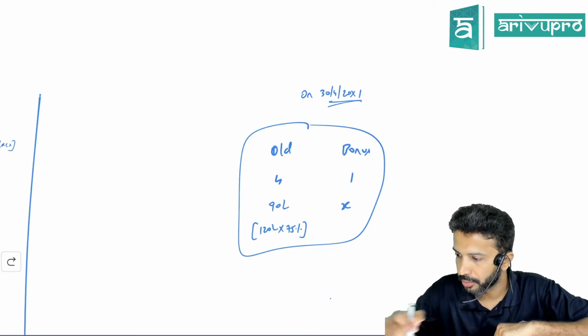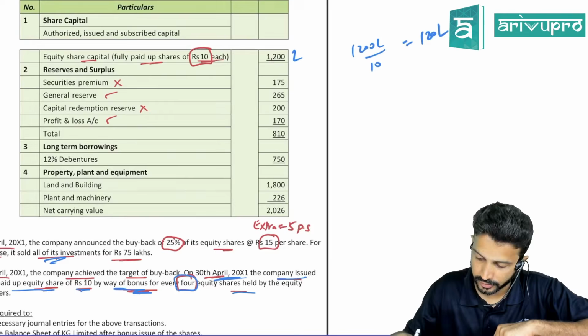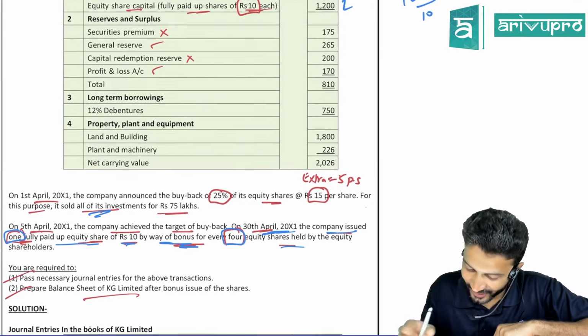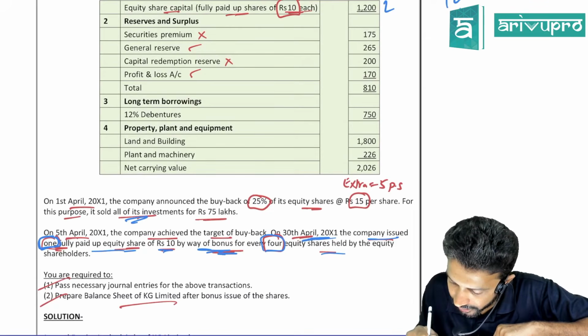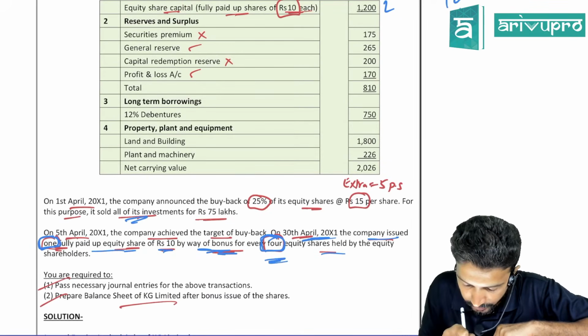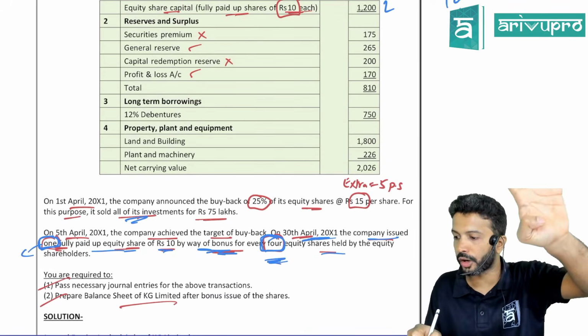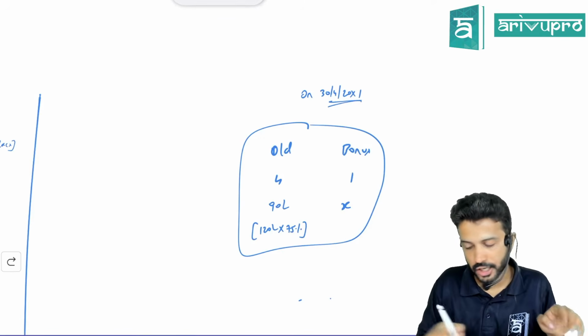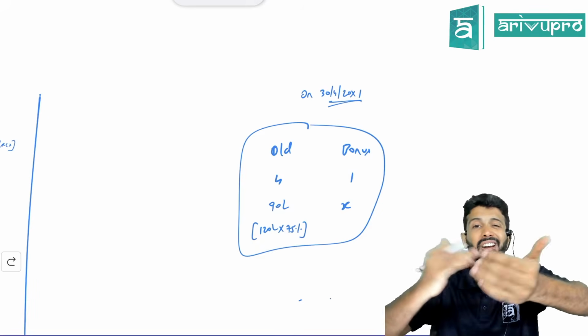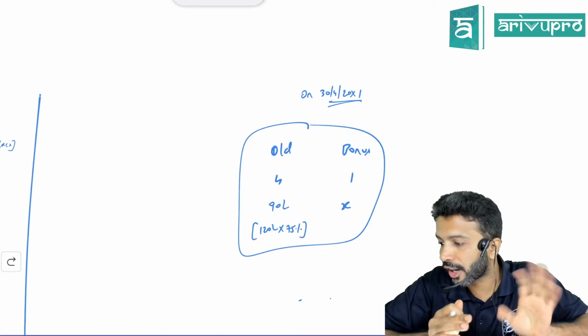How did that 4 come, sir? 4 is given in the question, sir. I didn't create it. They only told: company issued 1 fully paid up share as bonus for every 4 shares held. Here given, see, 1 bonus share for every 4 shares held. They only told. So if you are holding 4 shares, you will get 1 as bonus. That is the ratio they have agreed upon. I did not create that.